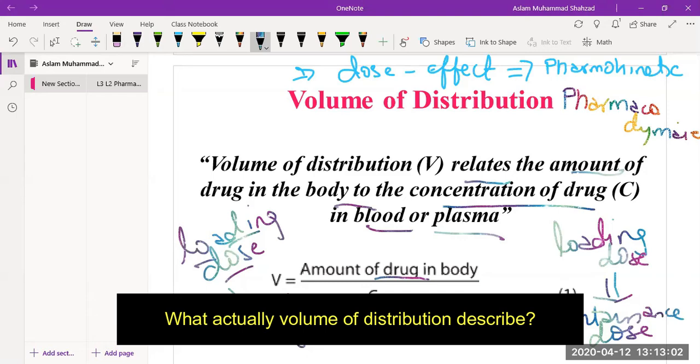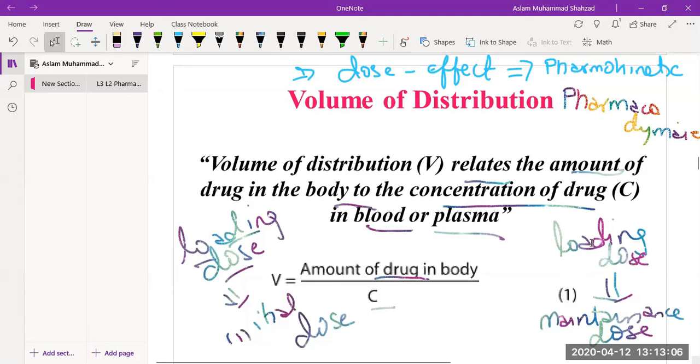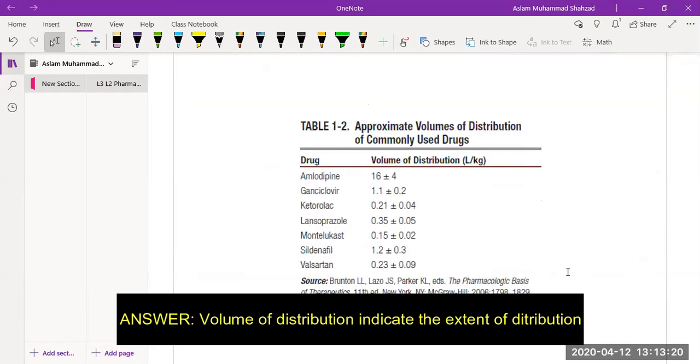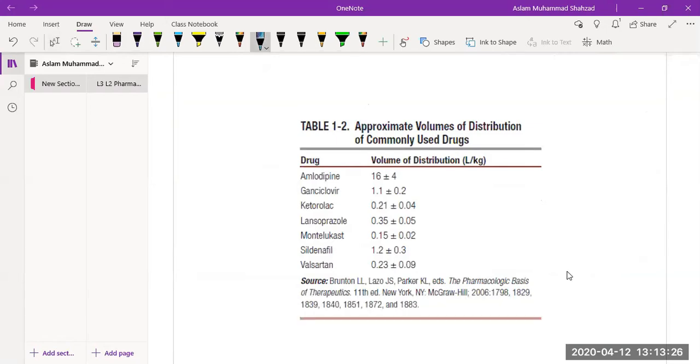Now, what does volume of distribution actually describe? The answer is that volume of distribution indicates the extent of distribution.